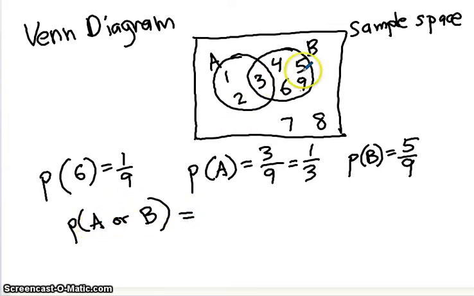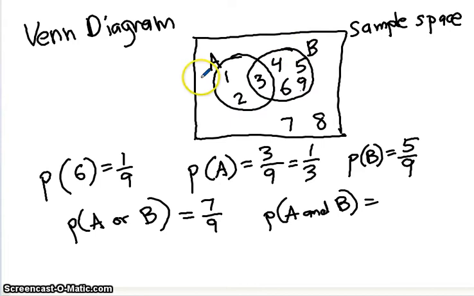Well, let's see. 1, 2, 3, 4, 5, 6, 7. 7 out of those 9 events are in either A or B. Or I can say, what's the probability of A and B? Well, how many events are in A and B? This intersection of the Venn diagram says that outcome 3 is in both of these events, and that's the only one. That 3 is the only outcome in that joint event, A and B.